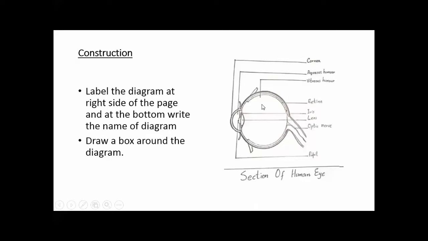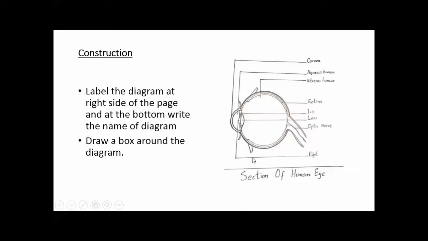The inner half circle of the eyeball is retina. This is the light sensitive layer as I shared with you. This is the iris. This one is the iris. And behind the cornea, there is a hole. This hole is called pupil.